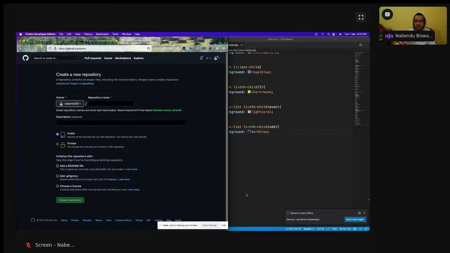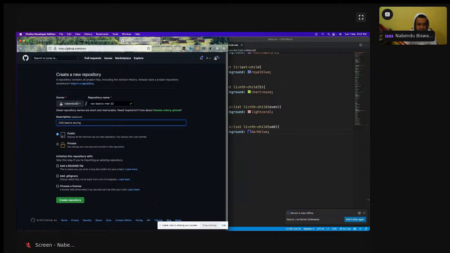Okay, a bit of terminal is required, not that much, but a bit you should know. So I'll name this CSS basics, and you have to give some description here: CSS basics.